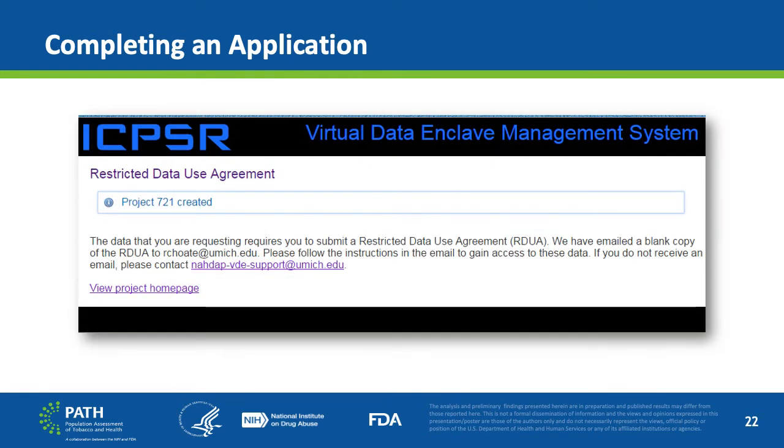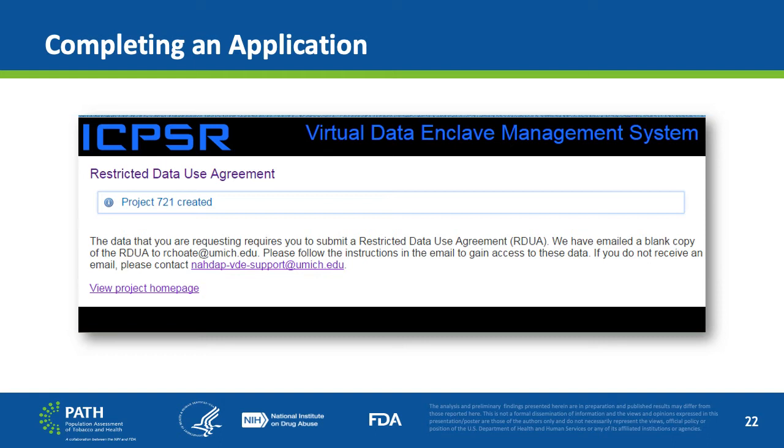The next page, titled Restricted Data Use Agreement, is a confirmation page that shows the researcher's project number and also confirms that the project has been created. It also instructs the researcher to submit a Restricted Data Use Agreement, or RDUA, which has been emailed to the researcher.